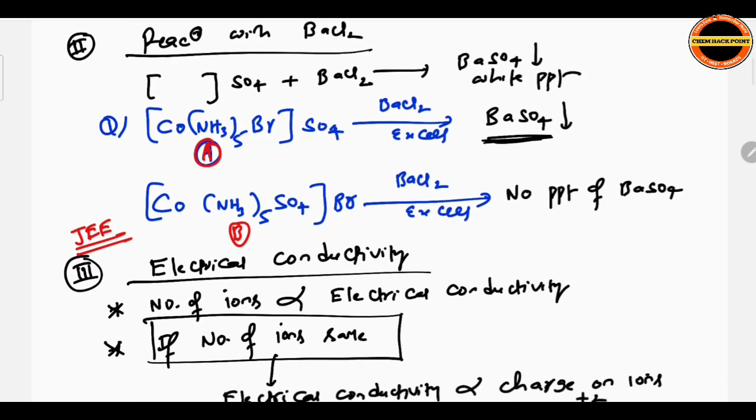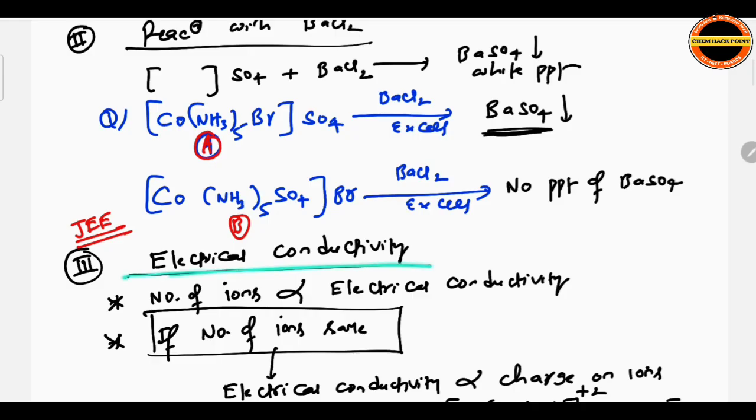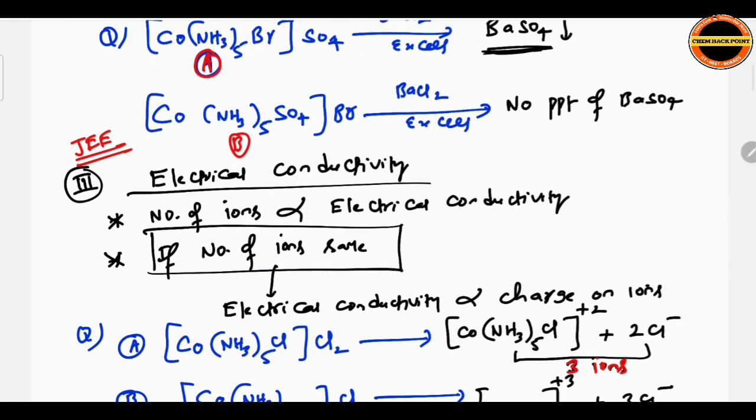Here is a JEE question based on electrical conductivity. Remember, the number of ions is directly proportional to electrical conductivity, because more ions can carry maximum current. If the number of ions is the same, then electrical conductivity is directly proportional to the charge on the ions.